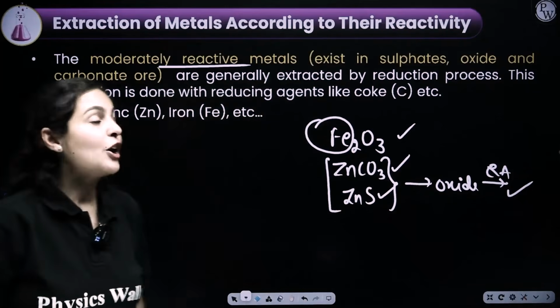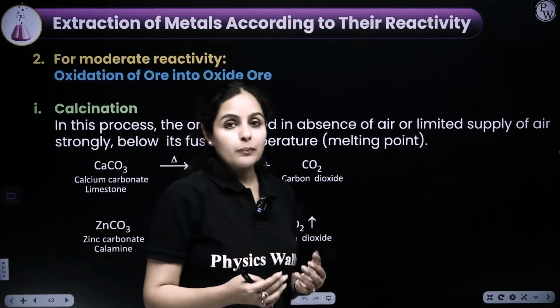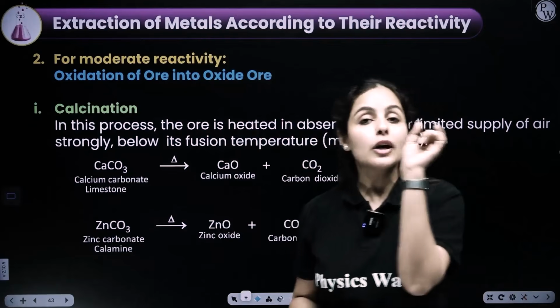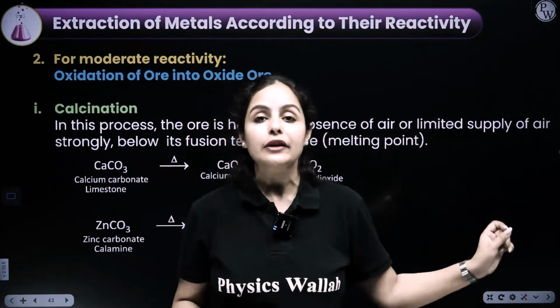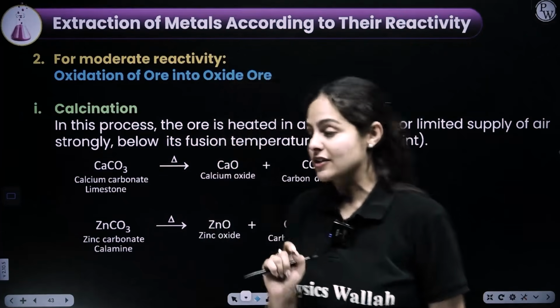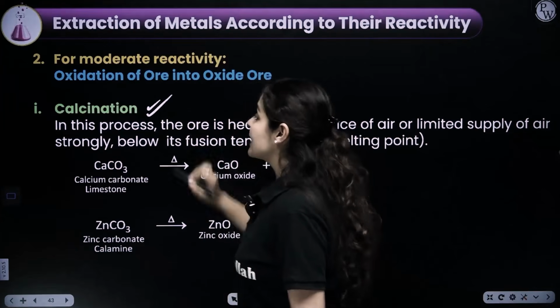As simple as that. So we have to do an extra step here to convert carbonates into its oxide form. To convert sulfide into its oxide form, we have to follow a method called calcination and roasting respectively. So let me take you through the process of calcination.